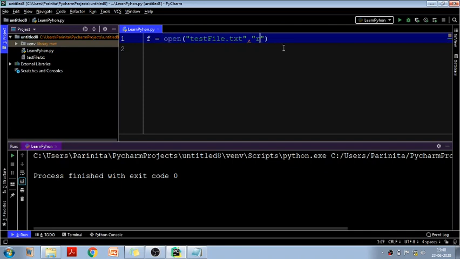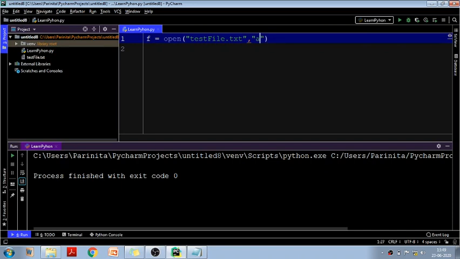Now here we are talking about modes. There are basically four modes: read, write, append and create. The very first mode is R. If you don't mention any mode here, by default it will take the read mode. So when we just want to read the content of the file and we don't want to do anything else, in that case we will write R here.